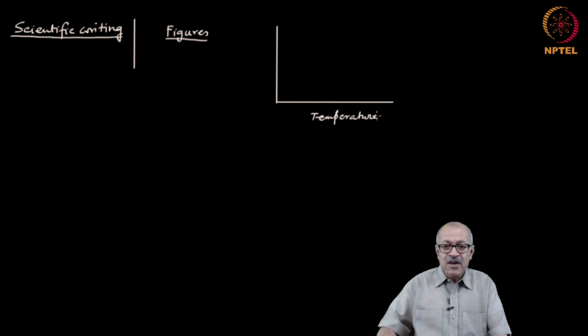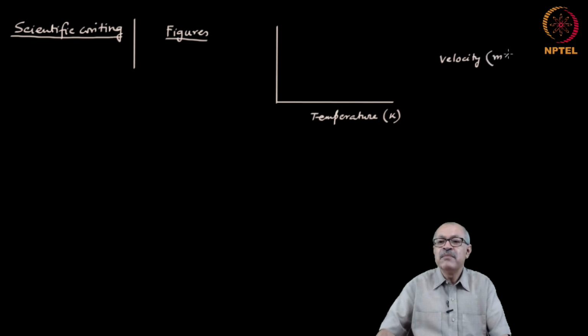No, you have to also state the unit in which it is there. So, like this, within brackets the unit should be there, or maybe say velocity, within brackets meters per second. So, this is the right way of labeling the axis.